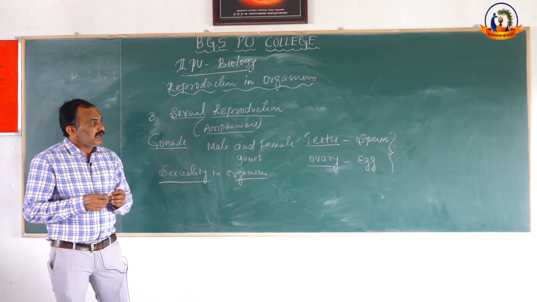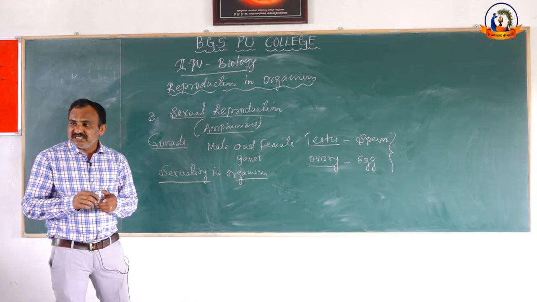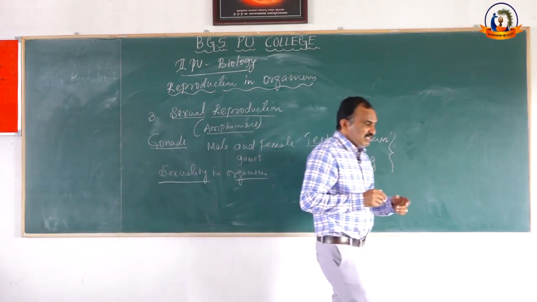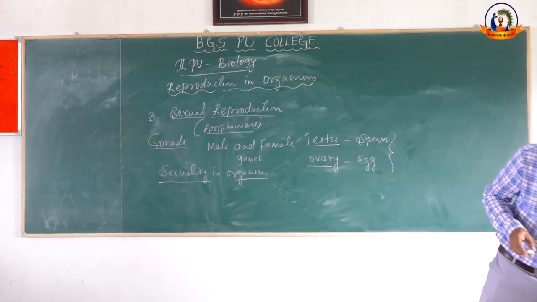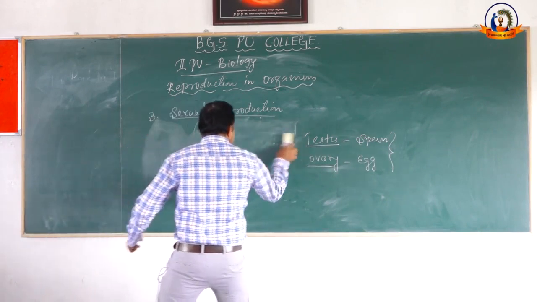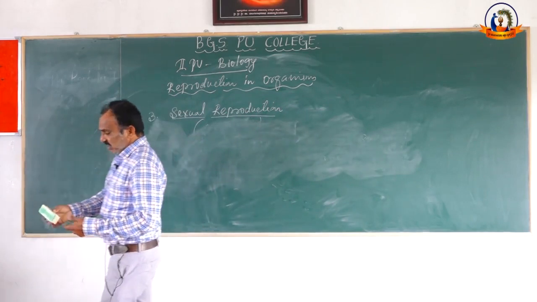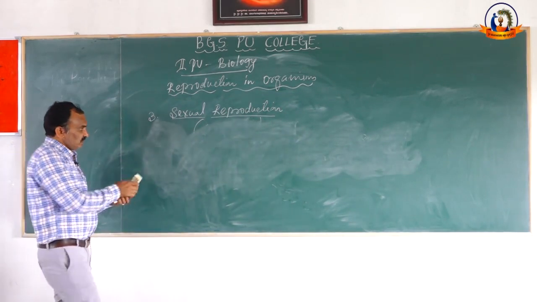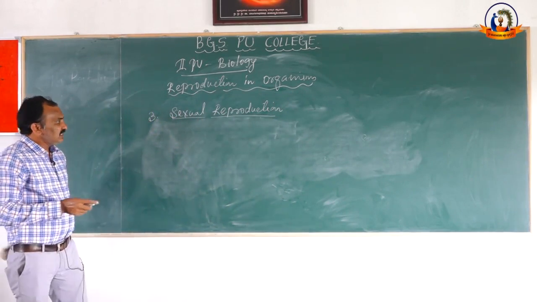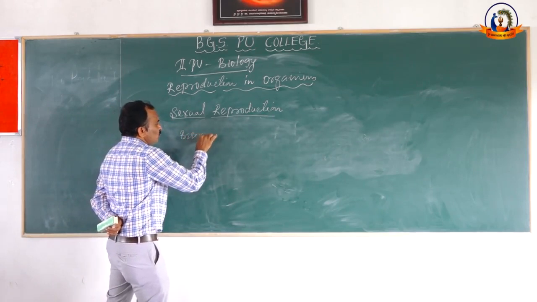These gametes like sperm and egg may be produced by the same individual or by different individuals of the same species. If gametes are produced in the same individual, such organisms are called bisexual.